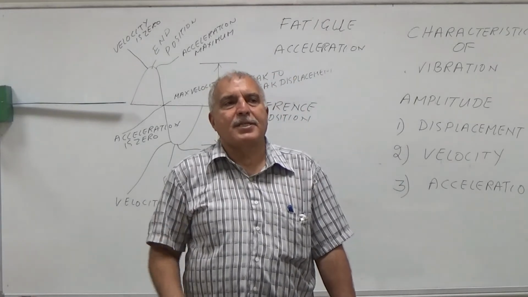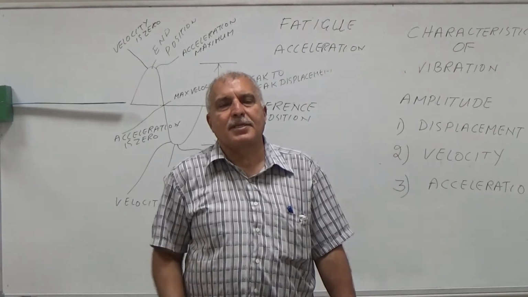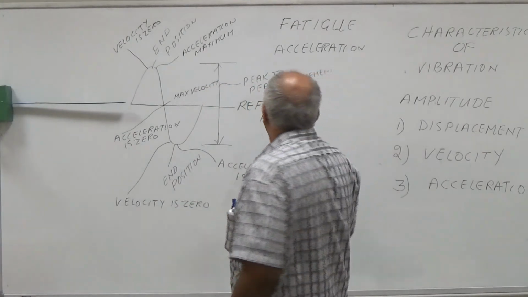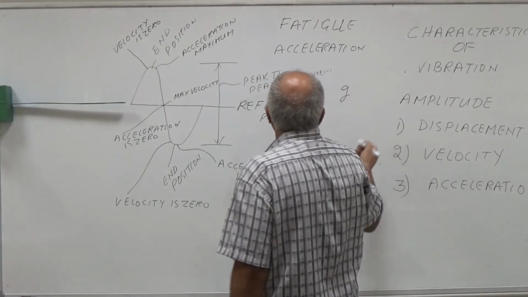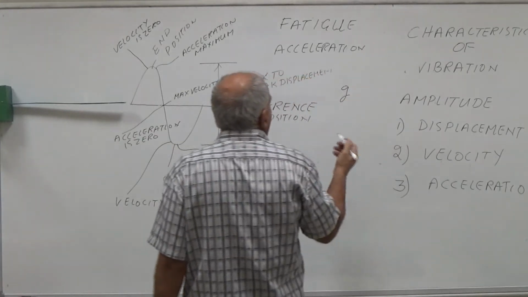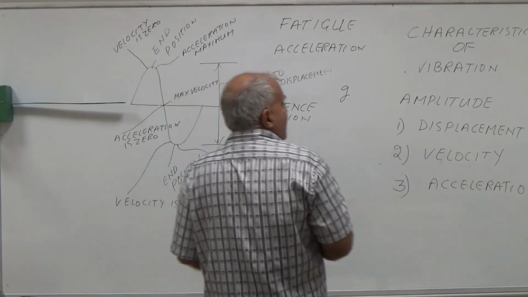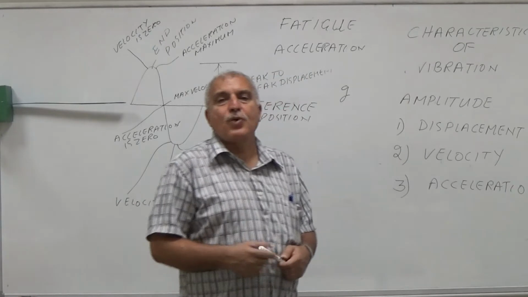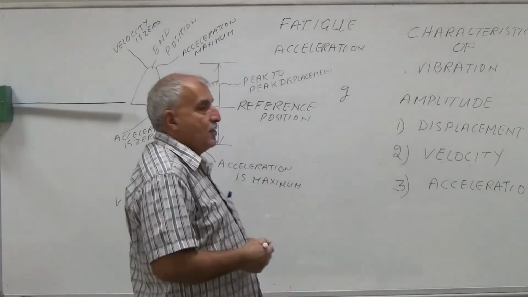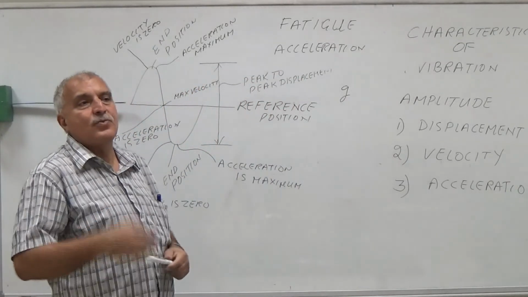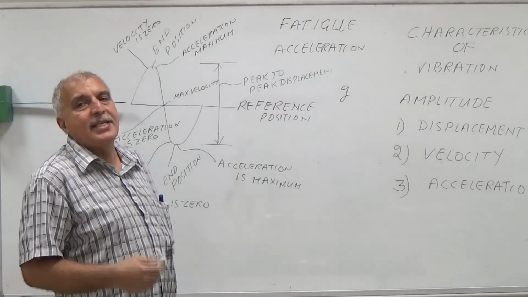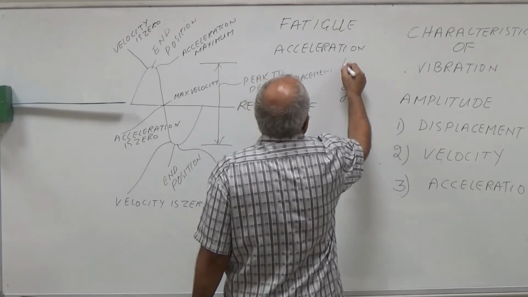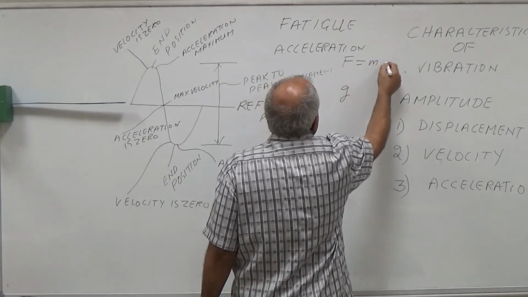Feet per second, meter per second. And in case of vibration, our unit is G. We will say acceleration is 1g, 2g, half g, 0.01 g. And acceleration tells you about the amount of force. By knowing the acceleration, you know how much force is acting in the machine. Because this is a famous equation: force is equal to mass into acceleration.